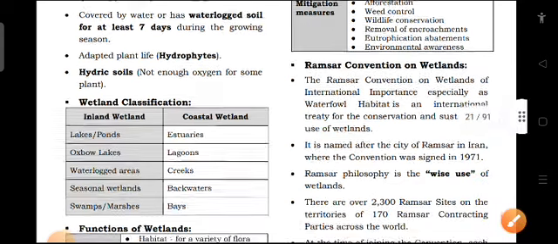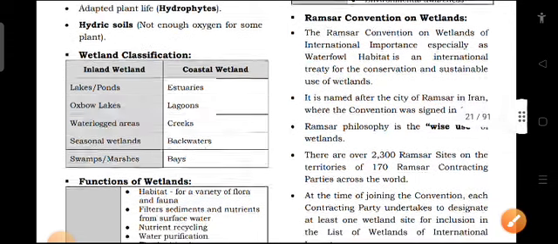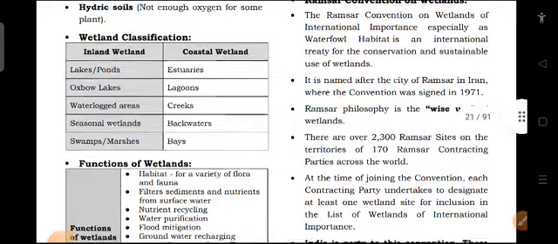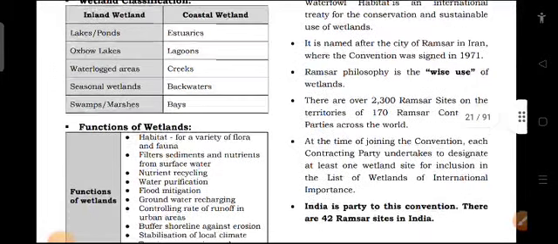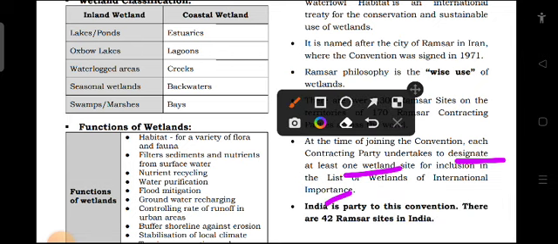There are over 2,300 Ramsar sites on the territories of 170 Ramsar contracting parties across the world. So there are 170 parties and more than 2,300 Ramsar sites. At the time of joining the convention, each contracting party undertakes to designate at least one wetland site for inclusion in the list of wetlands of international importance. So every party has to designate one site as a Ramsar wetland site to be included in the list.